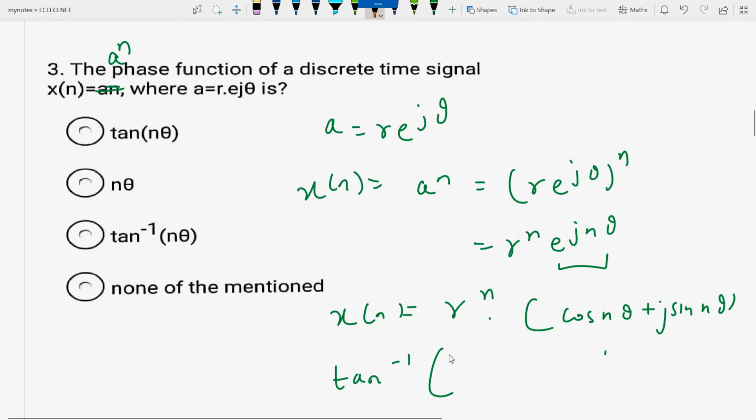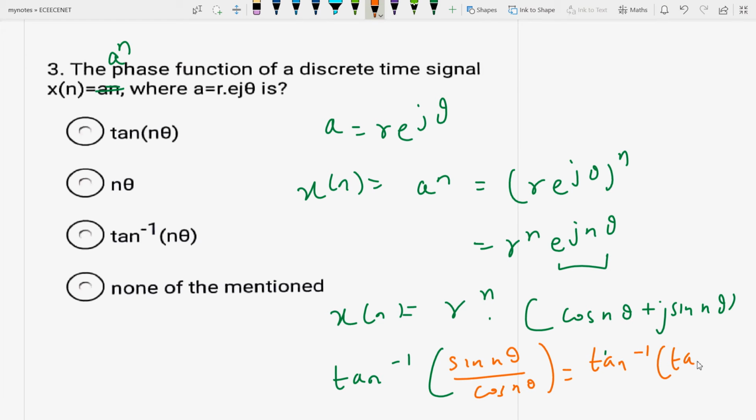Tan theta is sine theta by cos theta. So if I write tan inverse of sine n theta by cos n theta, it will be tan inverse tan n theta, which is n theta. So the phase of xn is n theta, and the answer will be option B.